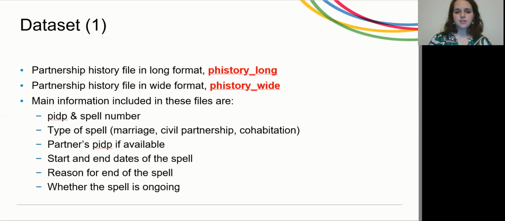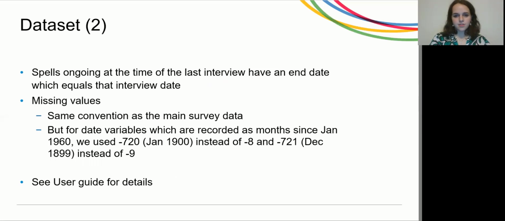The reason for the end of the spell, for example, breakup, divorce, but even marriage if it was a cohabitation spell that ended in marriage, and whether the spell is ongoing or not. If the spell is ongoing at the time of the last interview, we use the last interview date as the end date for the spell.